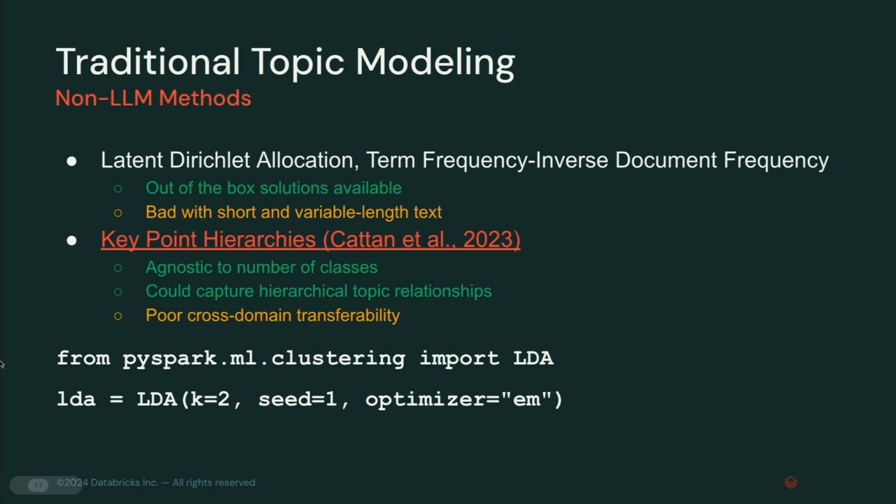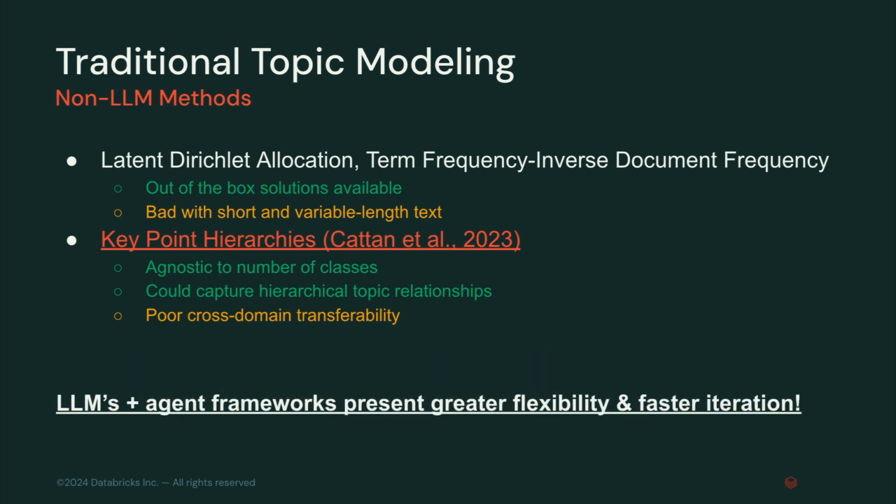But there's all sorts of issues with this. I'll show this in code actually in a bit. I want to highlight this other paper that bridges the gap between these two things using a BERT-based model. It works a lot better than LDA, which is meant to be out of the box. One big thing with LDA is it's kind of a clustering algorithm rather than a topic modeling algorithm. But there's still cases where this is not going to be quite as robust as we might expect, and that's where LLM-based approaches make a little bit more sense.